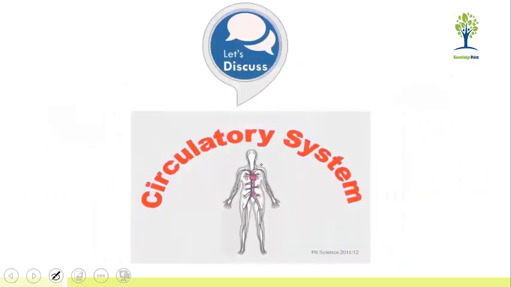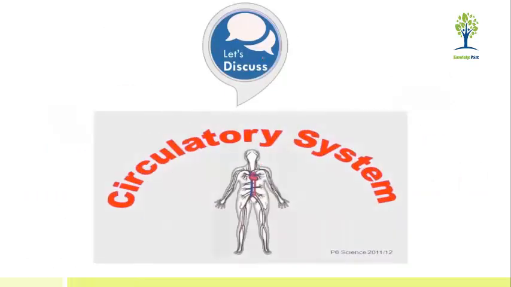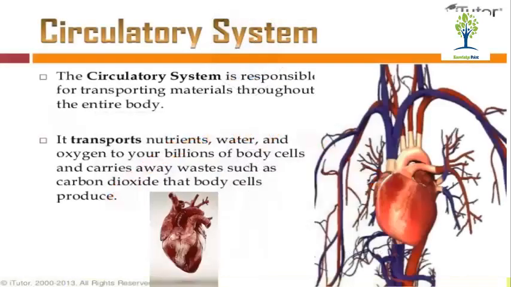Now let's discuss our today's topic, the circulatory system. What is a circulatory system? The circulatory system is responsible for the transportation of materials throughout the entire body, or the transportation of oxygenated blood to all parts of the body. That is called the circulatory system.